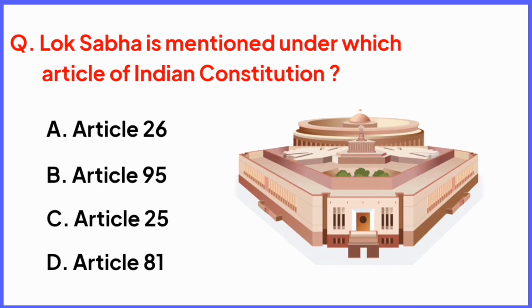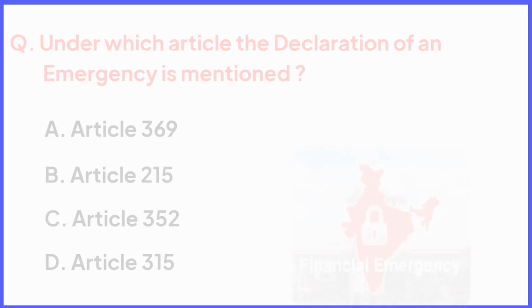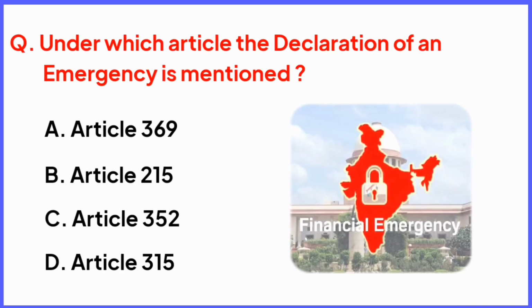Lok Sabha is mentioned under which article of Indian Constitution? Right answer is option D, Article 81. Under which article the declaration of an emergency is mentioned? Right answer is option C, Article 352.